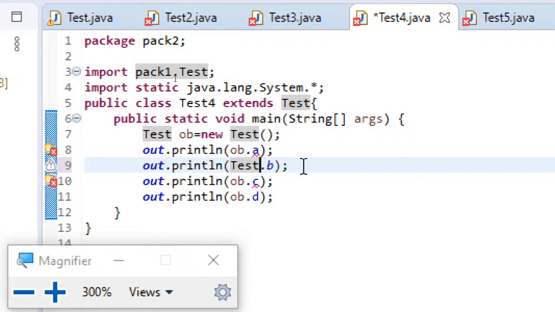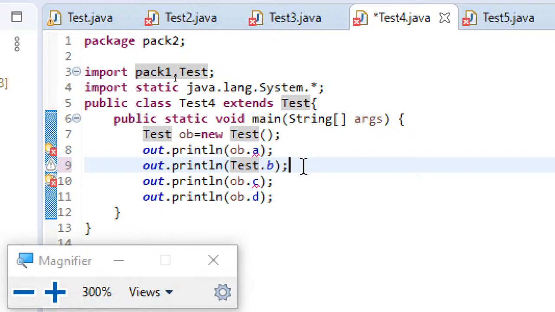Anyway, just remember the fact that protected members are accessible by subclasses in other packages also. Default members are accessible by everyone in the same package. Private members are not accessible even by the subclasses in the same package. Public members can be accessible by anyone, anywhere. These are the takeaway points from this packages concept. So now we'll move on to exception handling. I hope everyone understood this packages concept now.